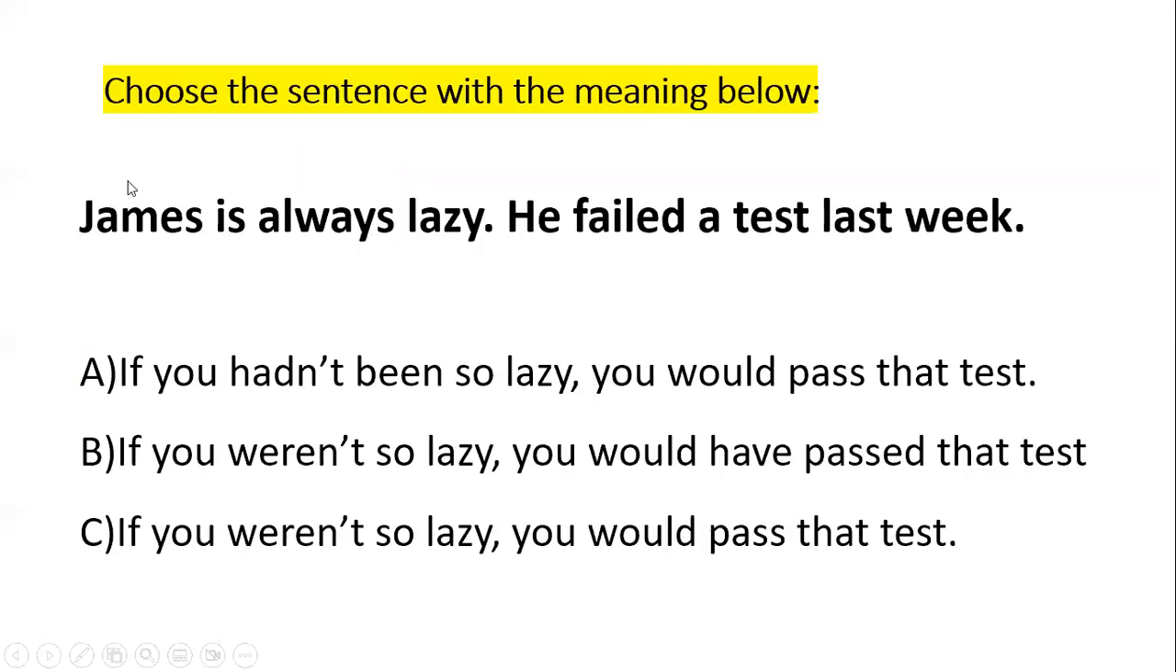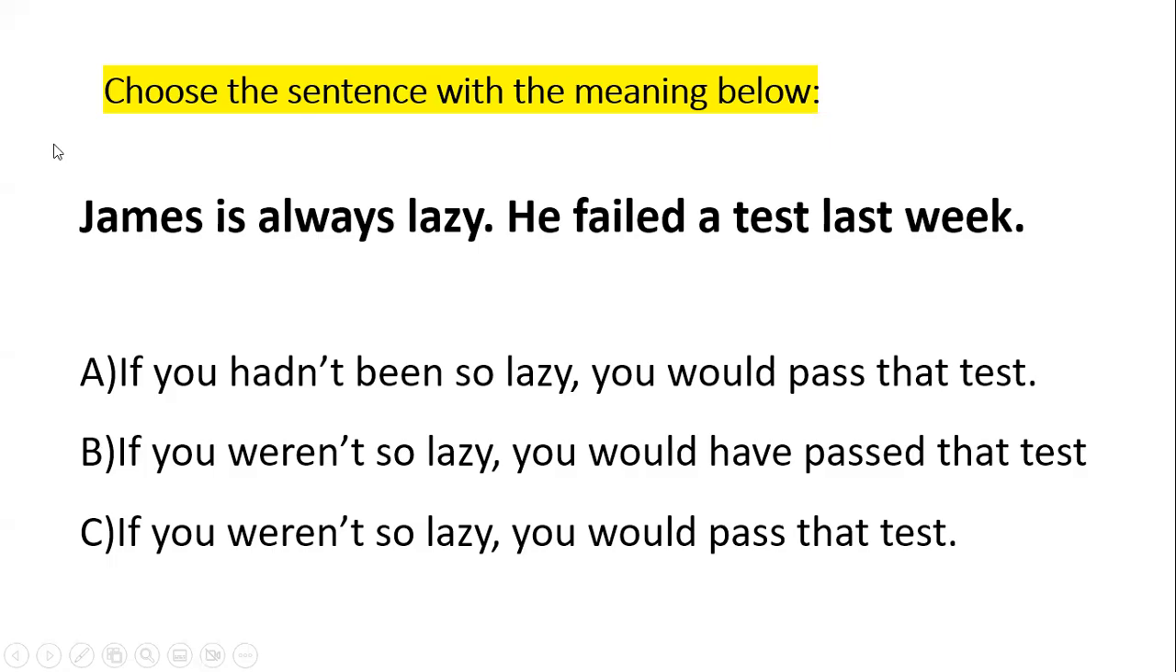Okay. This is another type now. It's quite the opposite of the previous one. We need to choose the sentence with the meaning below. So now we have a regular sentence. We need to rewrite it or rephrase it using if. Again, always look at the tenses. This is how you would get the correct answer. James is always lazy. This is the real situation now. James is always lazy. He failed a test last week.